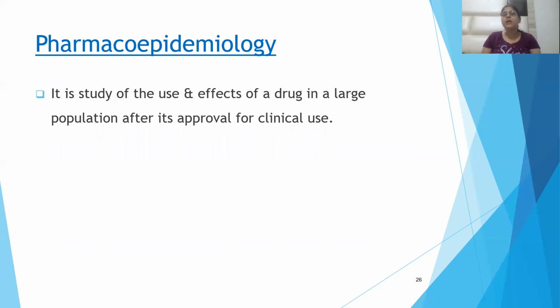Pharmacoepidemiology is the study of the use and effect of drugs in a large population after approval for clinical use. They have been approved for clinical use, and now we study their effects in a large population. Certain adverse effects come up in patients, like the thalidomide disaster. So to study those adverse effects and various other things, we use them in a large population.